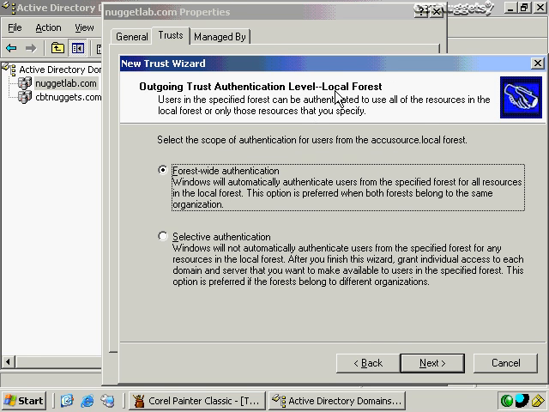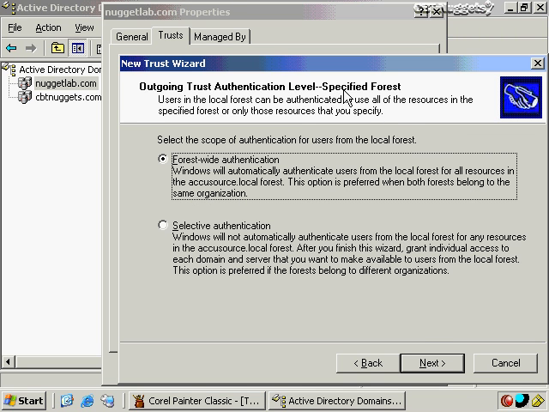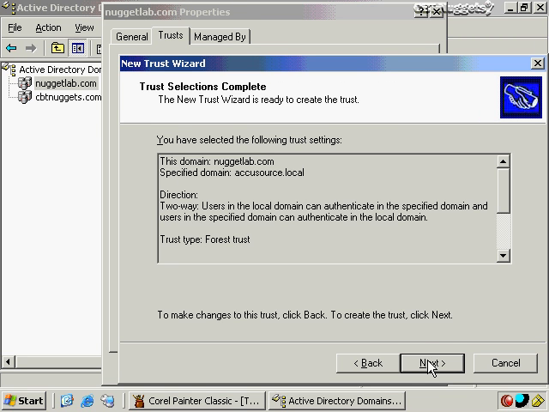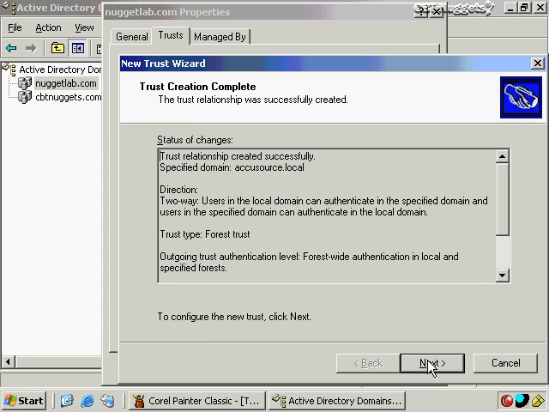This one was for my local forest. In other words, for NugaLab.com, we're giving them forest-wide authentication. For the destination specified forest, AccuSource.local, we're also going to make it forest-wide authentication. But again, of course, we could choose selective. That's pretty much it. We just click Next and Finish, and that's all we really have to it.